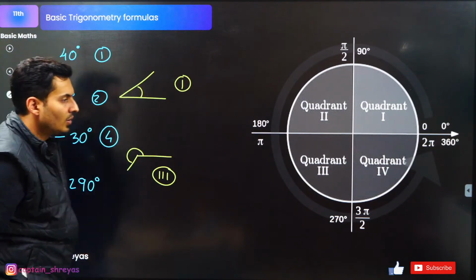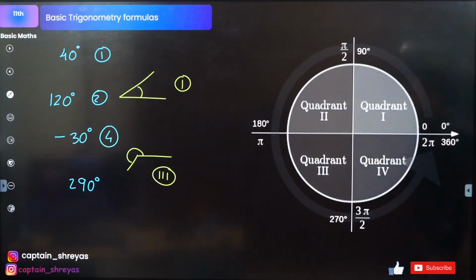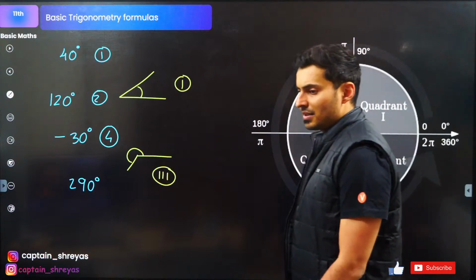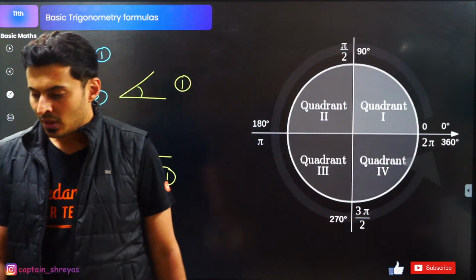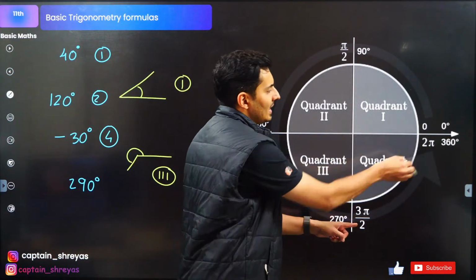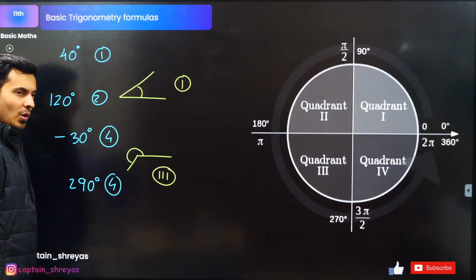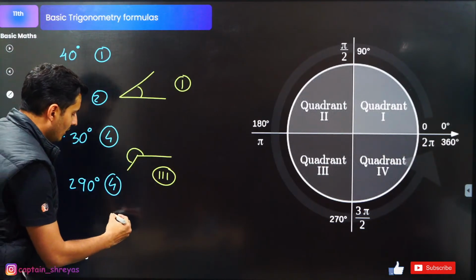290 degrees. Which quadrant is it in? Come on, my dear students. First, second, third, fourth. 290 will be more than 270 but less than 360. I think it will be in the fourth quadrant again. Very good.